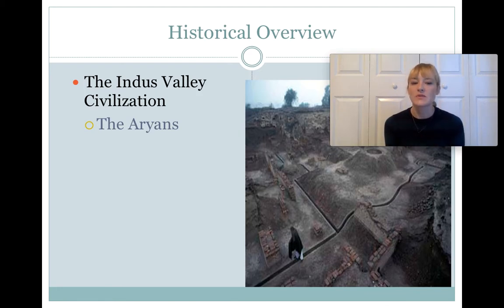As you'll see for Hinduism, there's not necessarily a single founder or a single point in time that we can pinpoint when exactly Hinduism started because it's simply so ancient. It's been practiced for so long. Once we move into Buddhism and some of the subsequent religious traditions, we can much more easily pinpoint exactly when it started and exactly who it started with. With Hinduism, it's more of a collection of circumstances that we know about that we think gave rise to what Hinduism is today. So, the first layer of that history is the Indus Valley civilization.